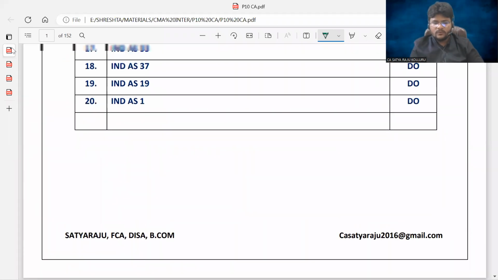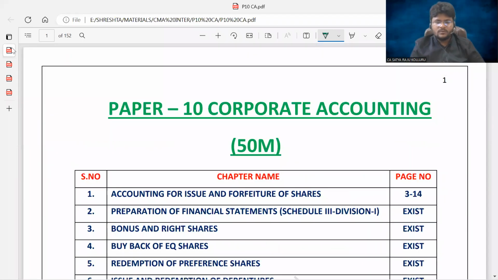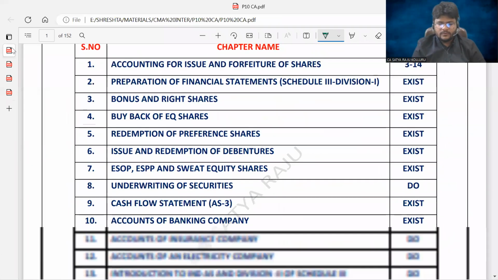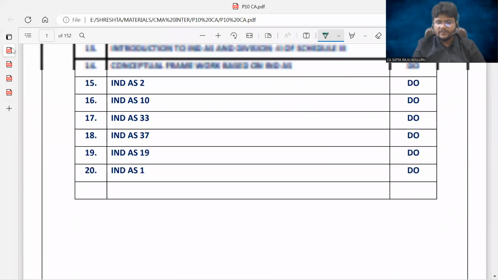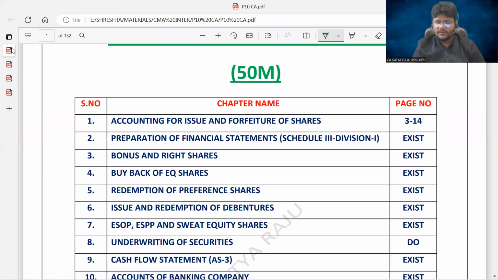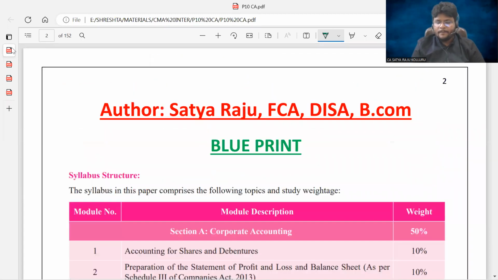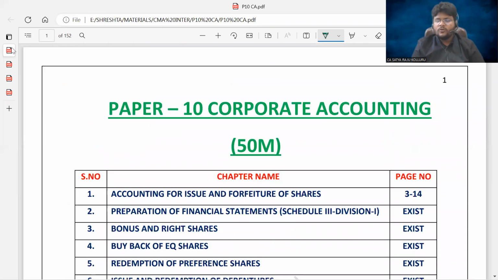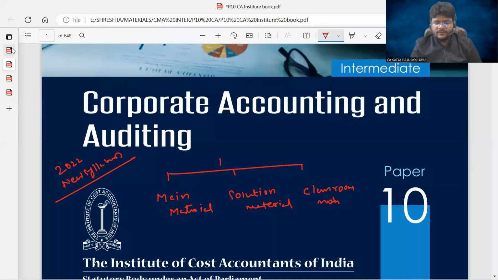So if you observe the chapter names, totally I split into 20 chapters, something like that. Some of the chapters are already done and some of the chapters are work in progress, or it might be completed within a week as well. So this is the main material. You will get it through the material corner in our Shrestha application.